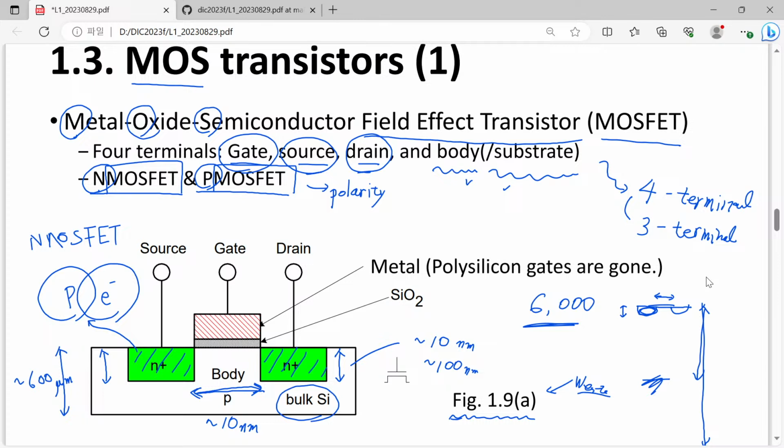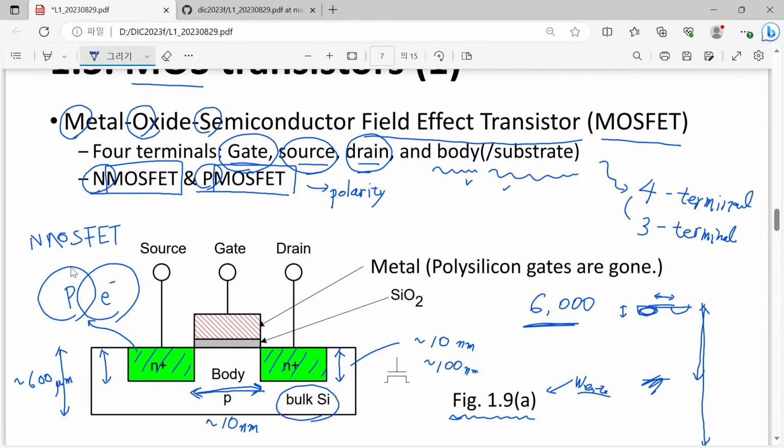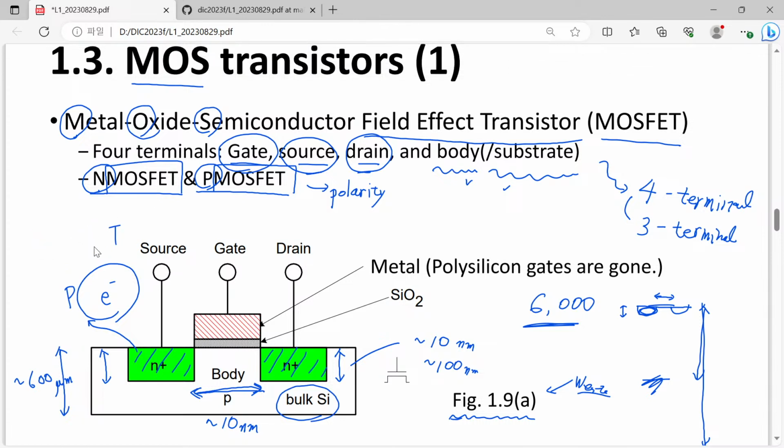Okay, so anyway, now you understand this is really tiny and surface oriented, attached only to the surface area, and now we have a very short distance between this green region and another green region.